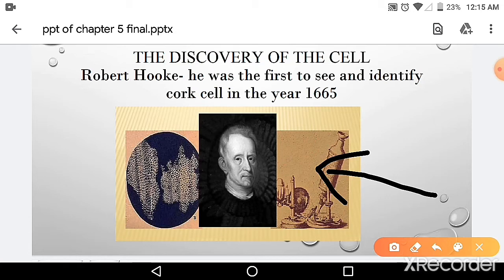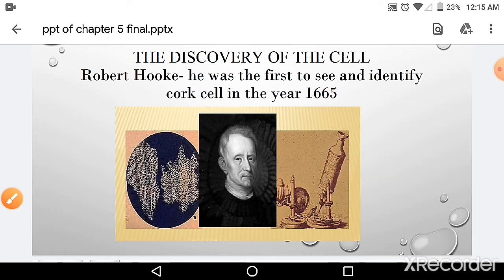He found honeycomb-like structures, small compartments, and he named them cells. Cell in Latin means little rooms, and that is how the discovery of cell took place.